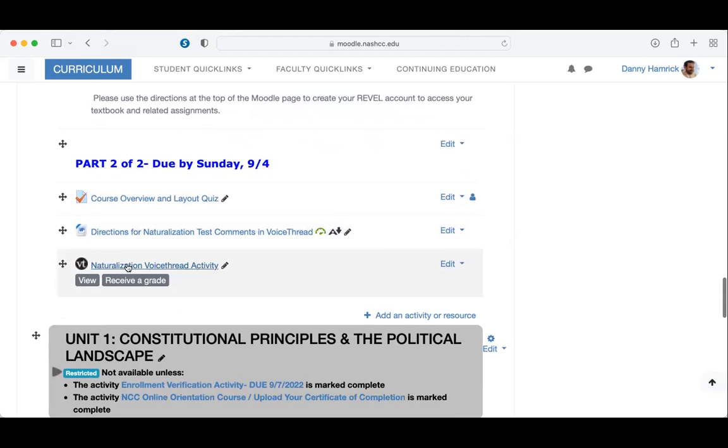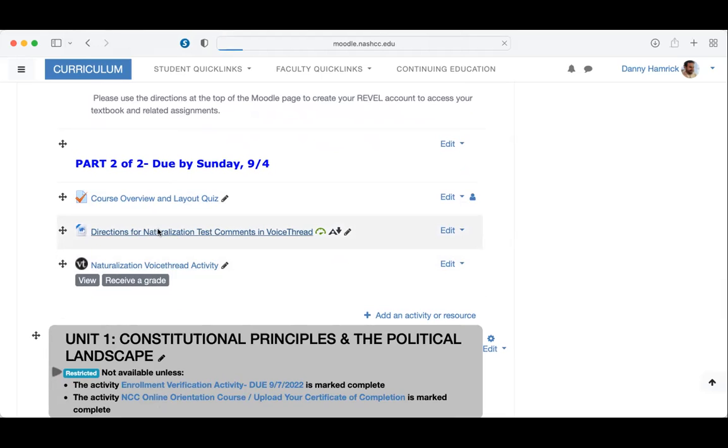Second, we have a naturalization test with a VoiceThread comment. VoiceThread is a very unique program where you can respond verbally and over video to your experiences taking the naturalization test that is given to people who are trying to get US citizenship. And then your classmates can listen or watch what you say and respond in real time.